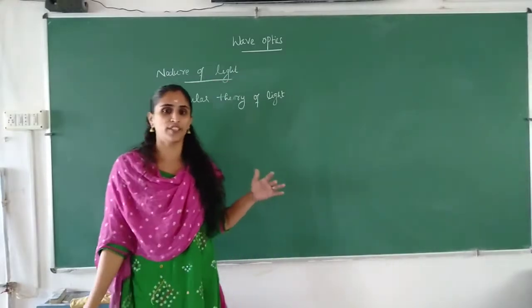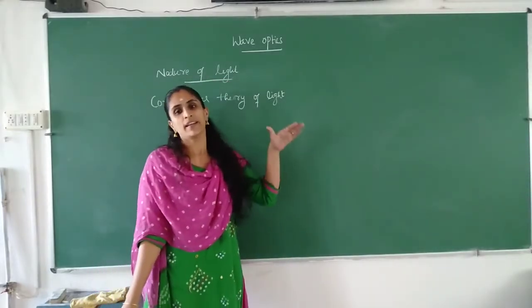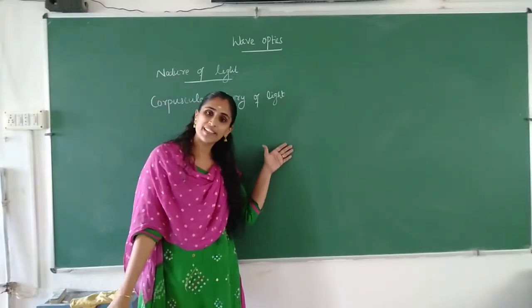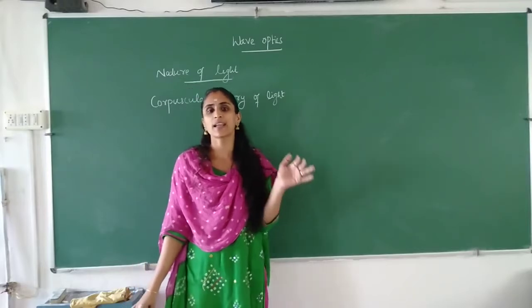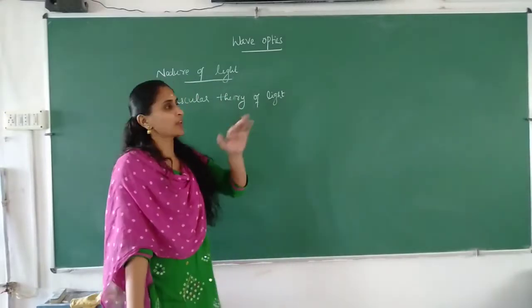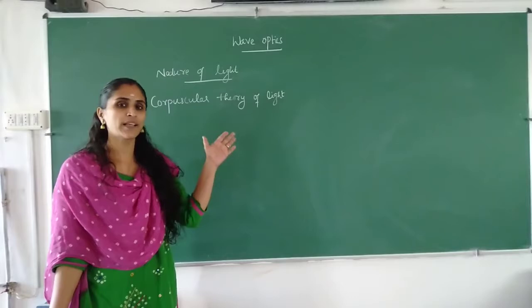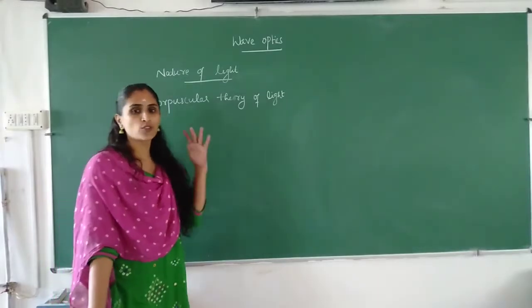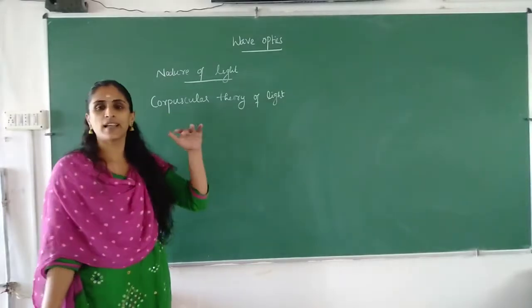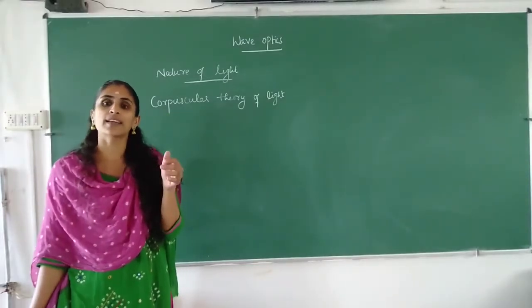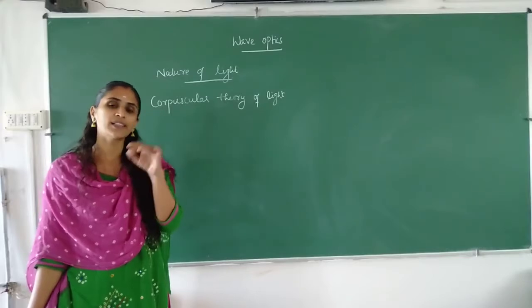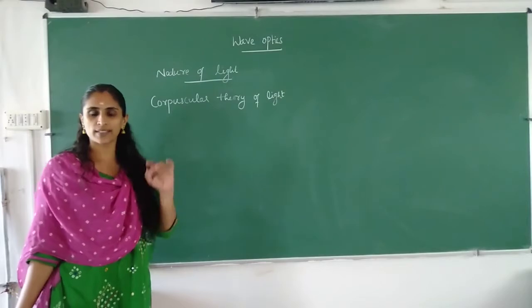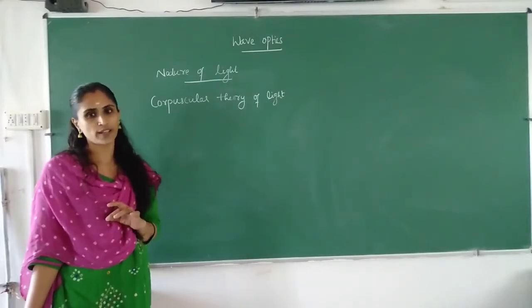Whenever reflection takes place, the particle reaches the surface and gets bounced back like an elastic ball. If it is perfectly elastic, there is no loss of energy. So he considered light as elastic balls, and these light particles we call corpuscles. Using this theory, he could successfully explain reflection and refraction.